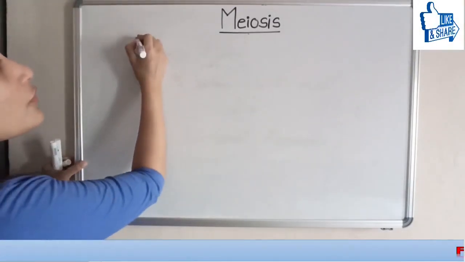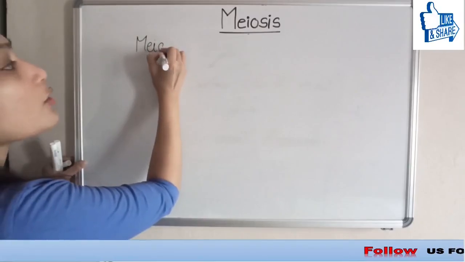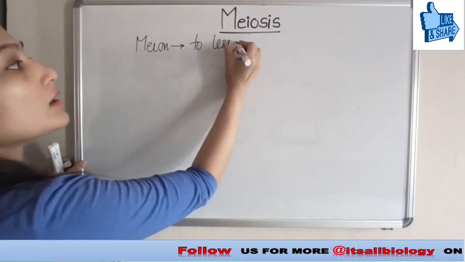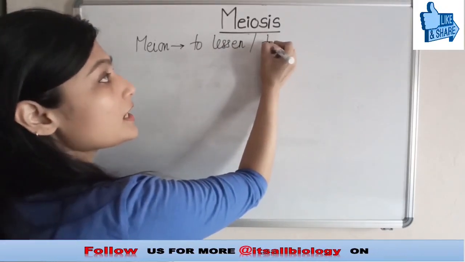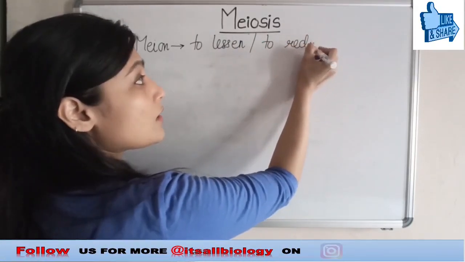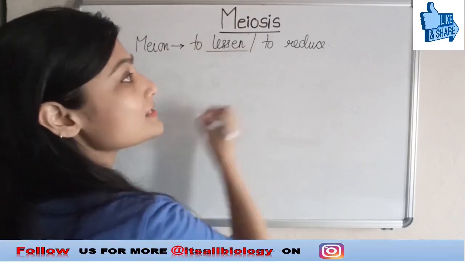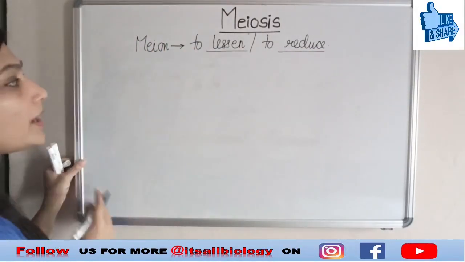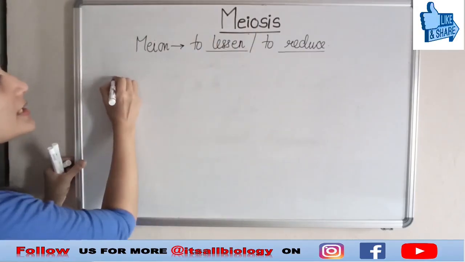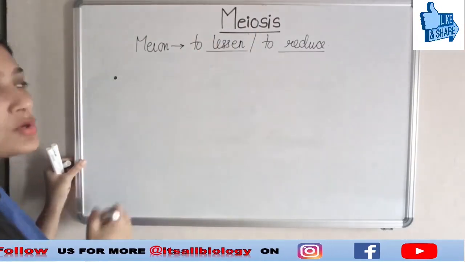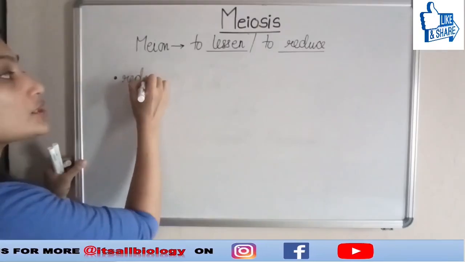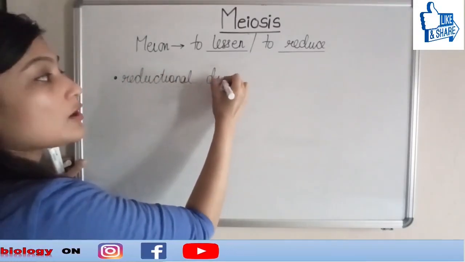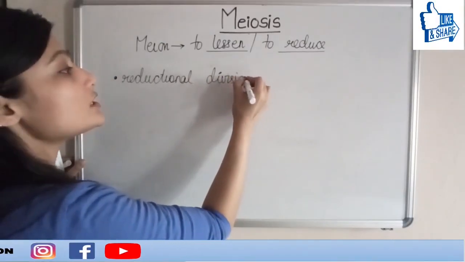Meiosis is made up of a word which is meon. It means to lessen, or we can also say to reduce. What we are lessening or reducing, we will see in a while. Meiosis is also known as reductional division. Why is it known as reductional division?